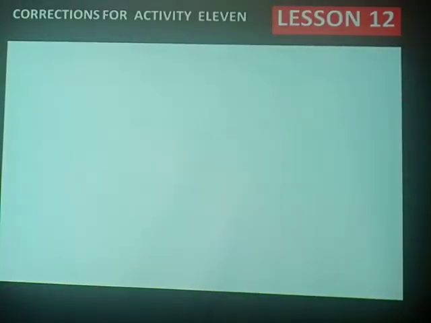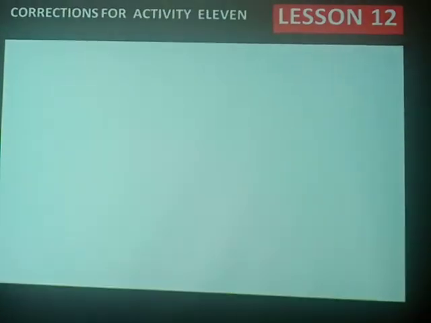Before we handle this lesson, we need to do corrections for the previous activity. This activity required you to join the given sentences beginning with if. When you analyze the sentences or the phrases you were given, they were so simple that each of you passed all of them. However, we can still go through the activity.